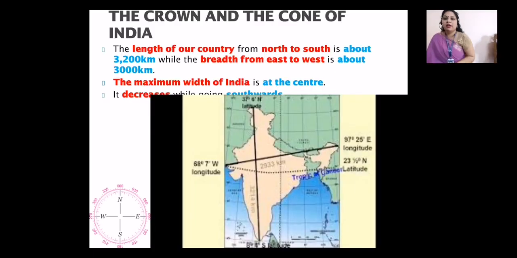Now, the length of our country from north to south is about 3,200 kilometers, while the breadth from east to west is about 3,000 kilometers.